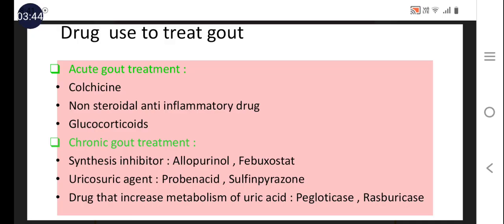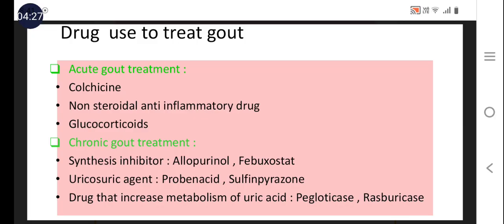And for chronic gout, to maintain the level of the uric acid in the blood, firstly uric acid synthesis inhibitor drugs, in that allopurinol and febuxostat, and uricosuric agents. Uricosuric agents means those drugs that increase the excretion of the uric acid. It includes probenecid, then sulfinpyrazone, and third is drugs that increase the metabolism of the uric acid, so it can be excreted easily from the body. The examples are pegloticase and rasburicase.